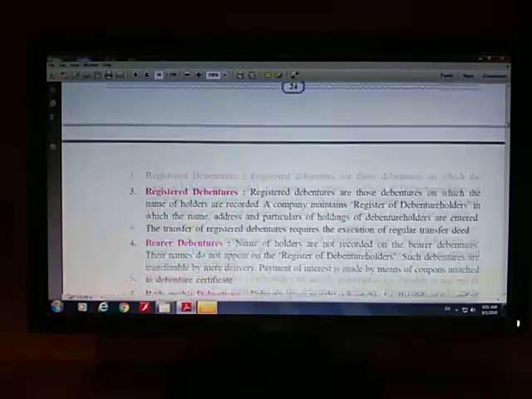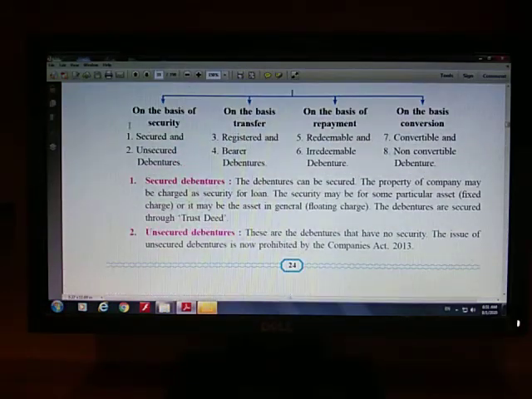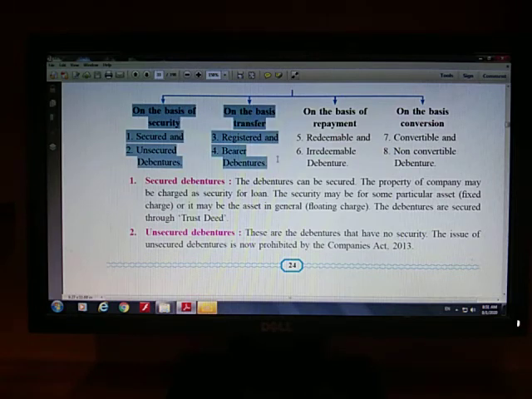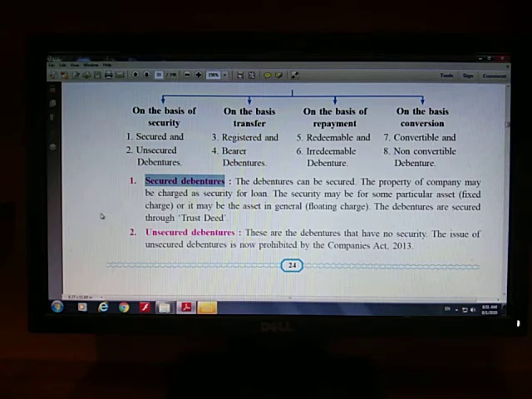Now we will proceed with uncommon points, these two, on the basis of security and on the basis of transfer. Secured debentures. Secured debentures are those debentures which are secured after keeping some property of the joint stock company as a security. It is mentioned in the trust deed, right? And trust deed mentions the list of property which is kept as a security.